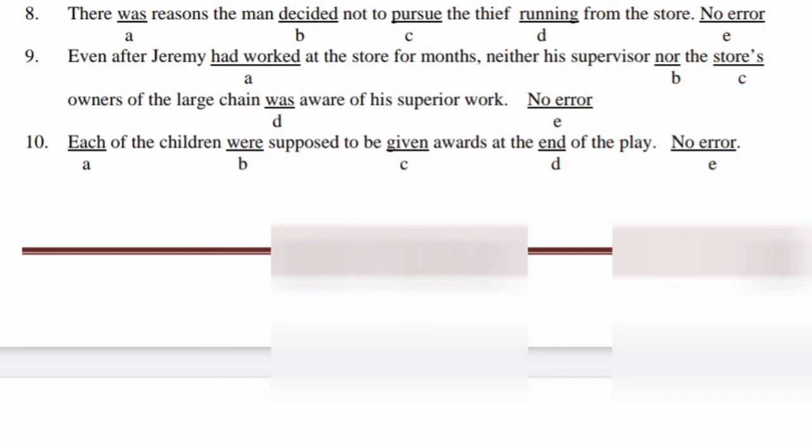Let us think about question number 10. Each of the children was supposed to be given flowers at the end of the play. Very interesting thing here. Each of the children. There was a rule: if the noun is followed by each of, it must carry the singular form. So the verb should be was, not were. So here the error is in the underlined portion B.